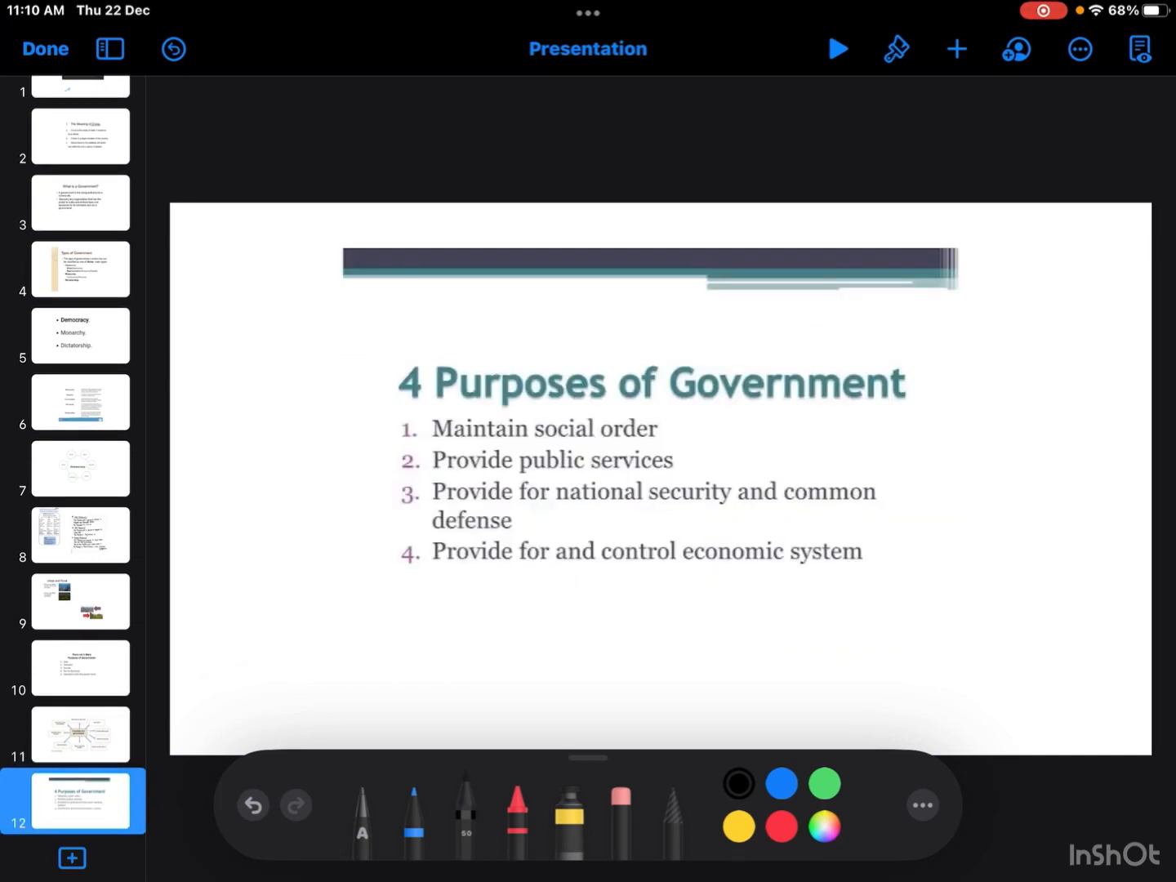Then the 4 purposes of government are to maintain social order, provide public services, provide for national security and common defense, and provide for the control of the economic system. Here are some of the purposes of the government.